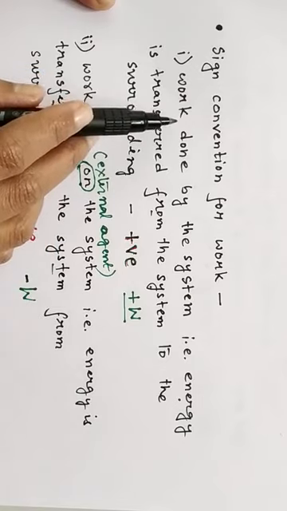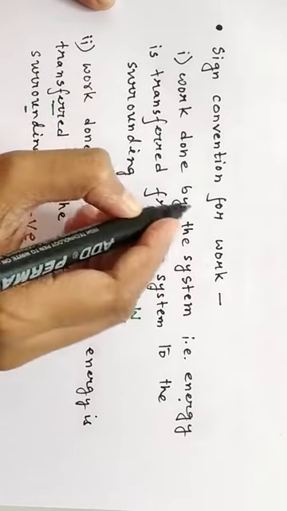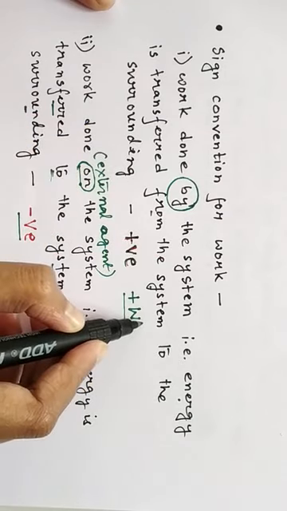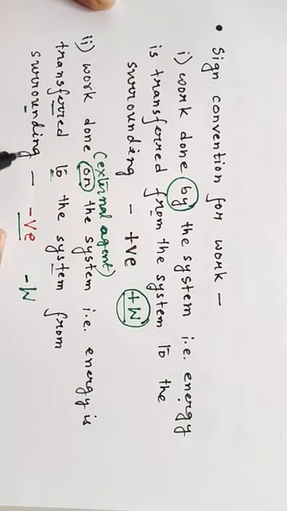In the earlier case, work done is by the system. Energy will decrease, but work done will be positive. But in this case, work done will be on the system. Energy will increase, but work done will be negative. Okay.